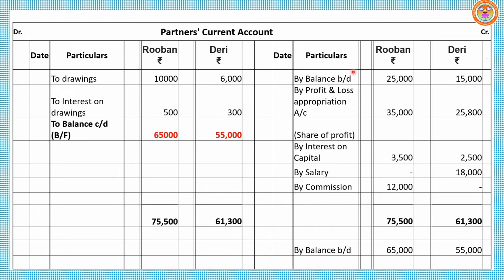Current account may show either debit balance or credit balance, depending upon the question. We should write balance BD. Then interest on capital, credit side. Salary, commission, share of profit. Then move on to debit side: drawings, interest on drawings, share of loss. Either share of profit or share of loss will be given in the question. Clear? Read the next question.